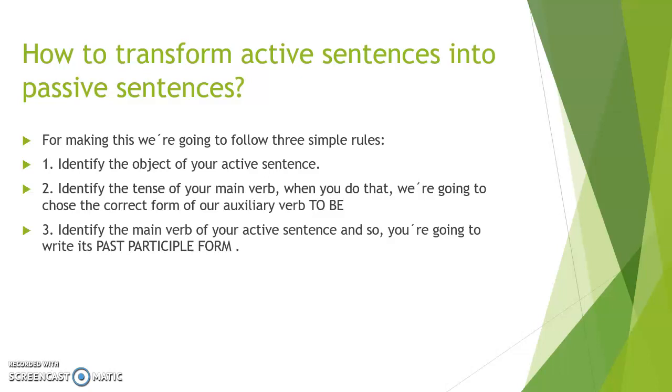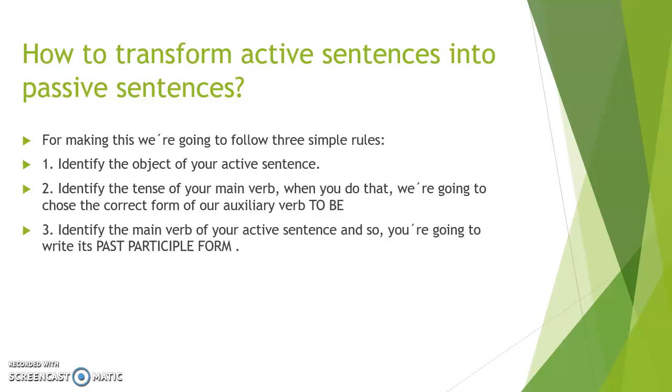In number 2, identify the main tense of your sentence, and according to that tense you are going to choose the right form of your verb to be. And finally, step number 3, you are going to identify the main verb of your active sentence, and write it in a past participle form.